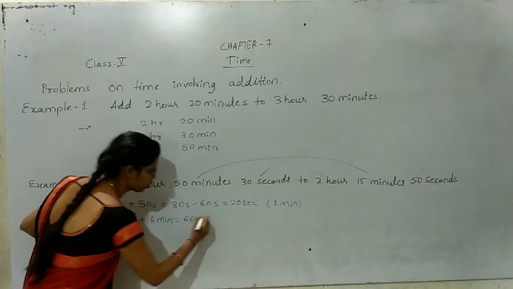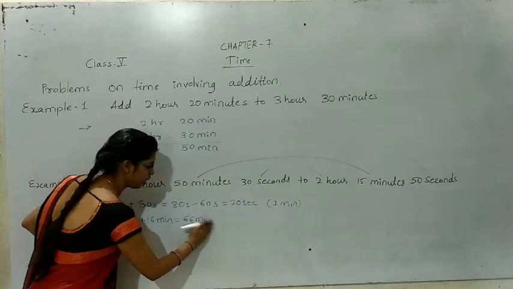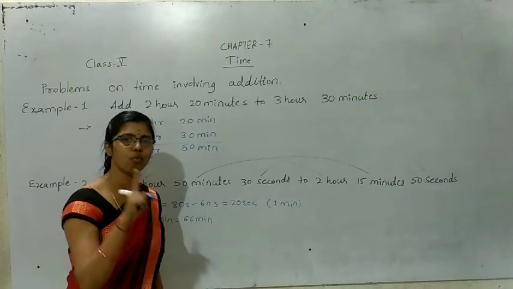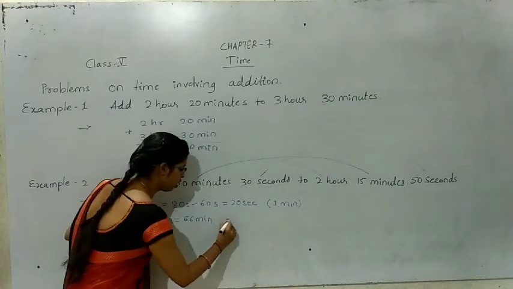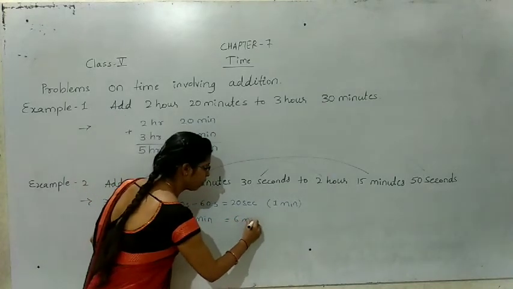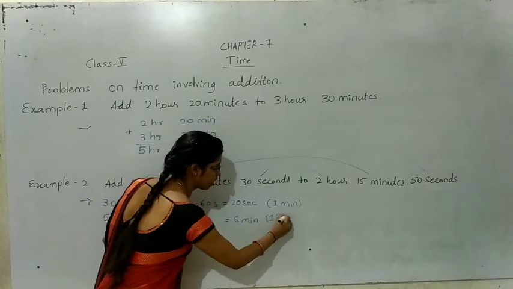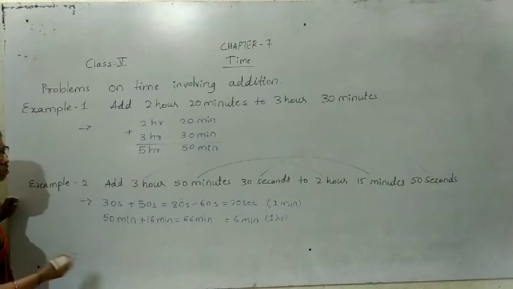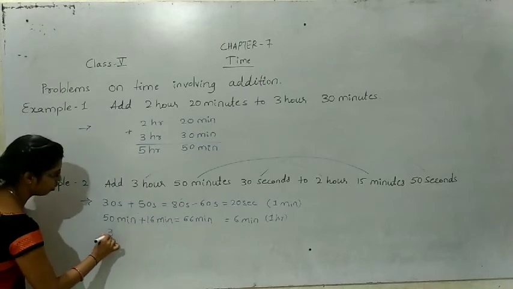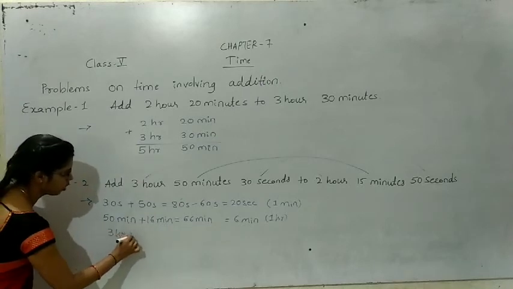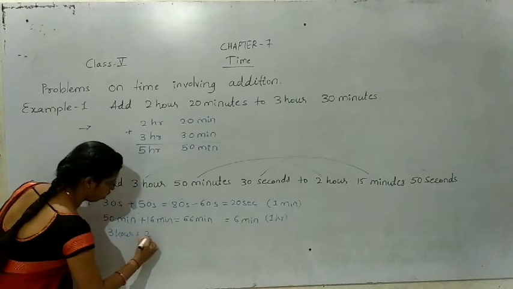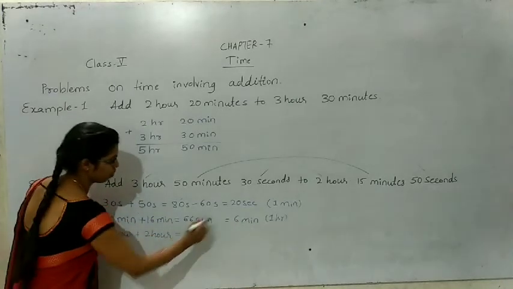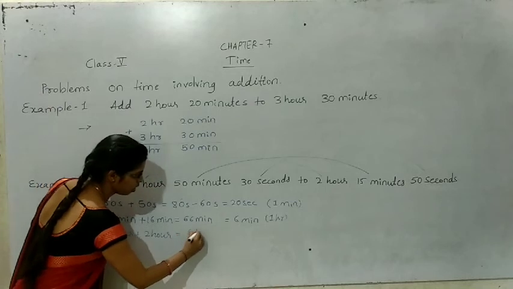We already know 60 minutes means 1 hour. So here 6 minutes plus 1 hour extra. We should add that 1 hour to this. That is 3 hours there, so we write 4 hours. 3 hours plus 2 hours, that is 5 plus 1, 6 hours.